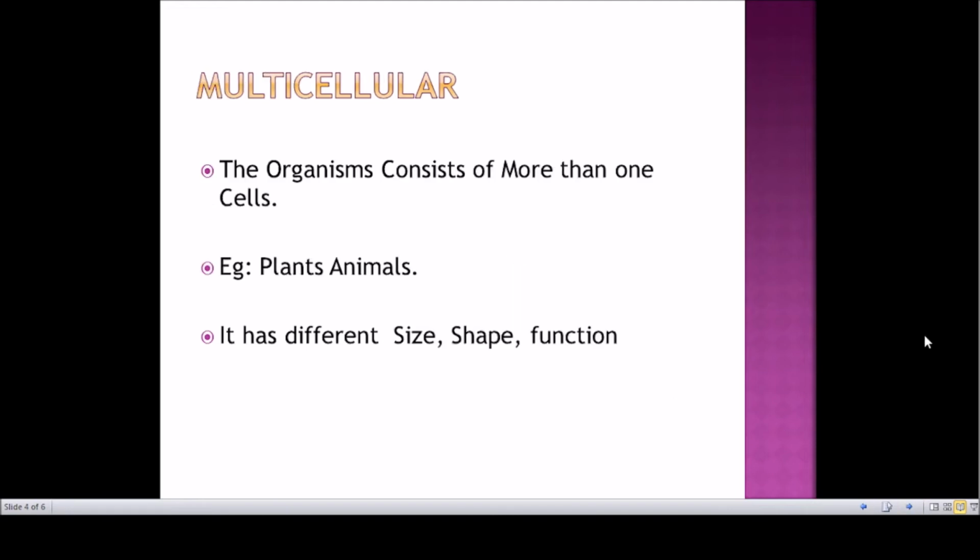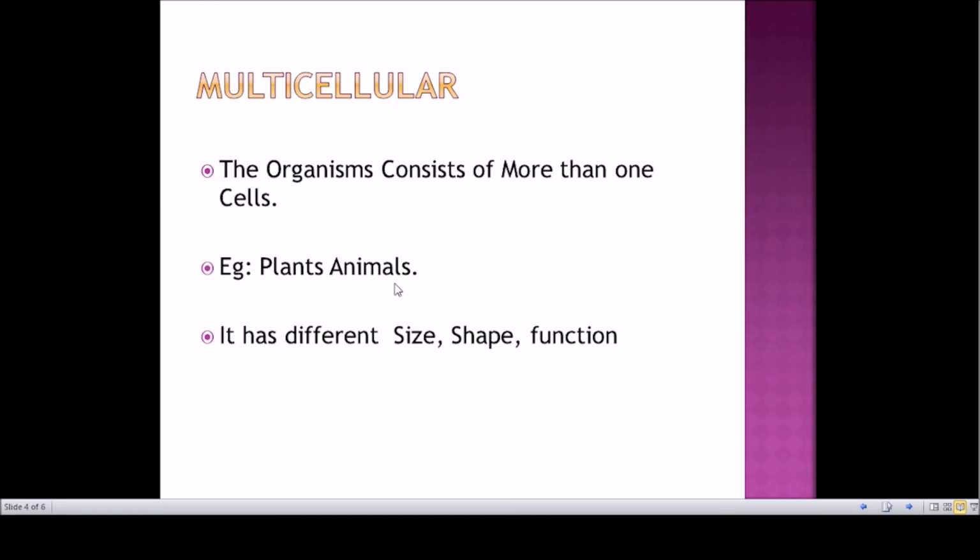Then we are moving to the next thing, that is multicellular animals. Same thing like unicellular. In multicellular also, the name itself, multi means many, that is more than one cell. Am I right? So a multicellular animal is nothing but one that has more than one cell, right? So for that we can consider all animals as well as plants as examples. So we, the humans, are also multicellular organisms, and we have many plants and animals, they all are multicellular organisms.